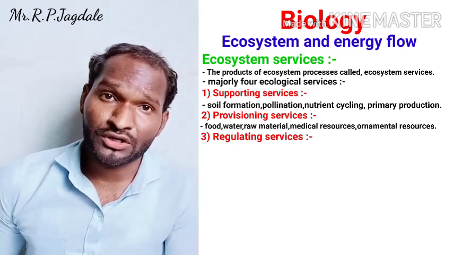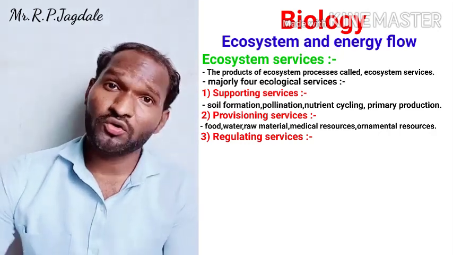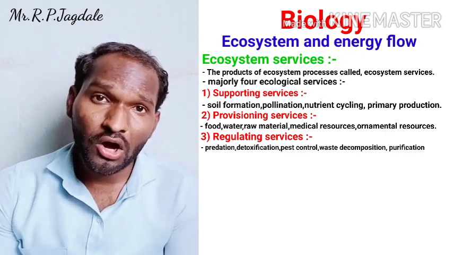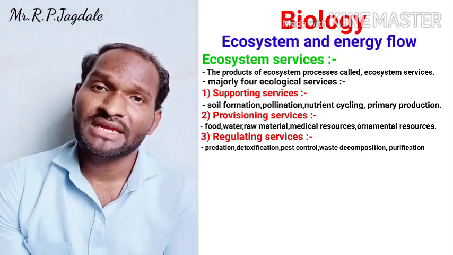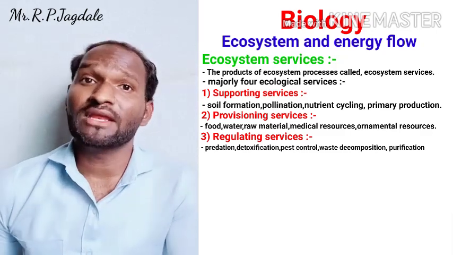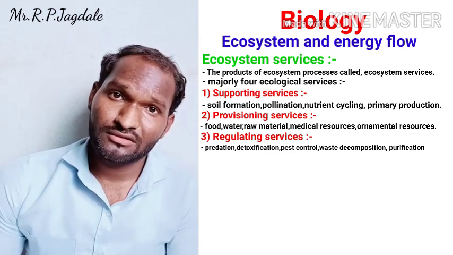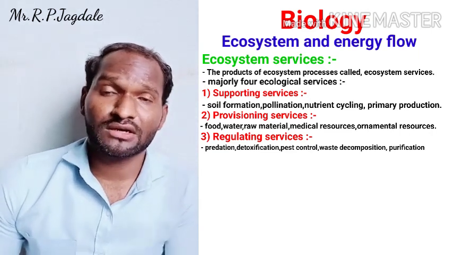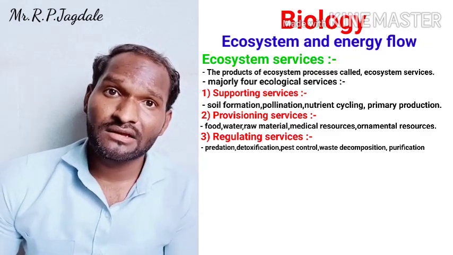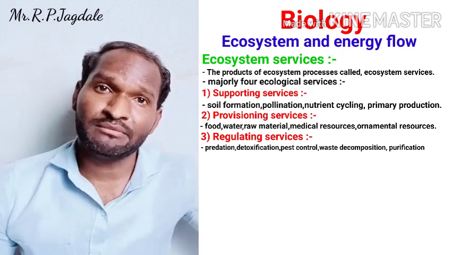And the third type of service is called the regulating services. It is very important to regulate the different cycles, the ecosystem, the environment, and various food chains. All that regulation comes under the ecosystem services. So there is regulation of the nutrient cycles, and predation. We have already studied how predation helps to maintain the quantity of animals.